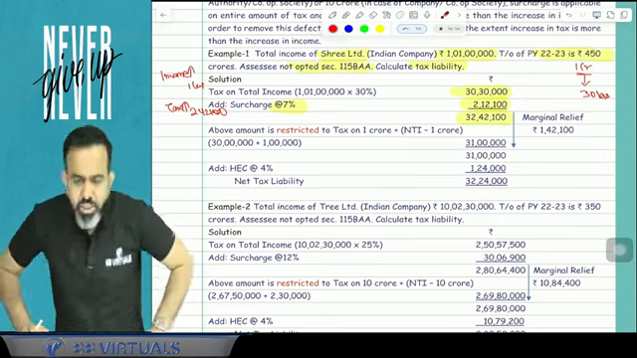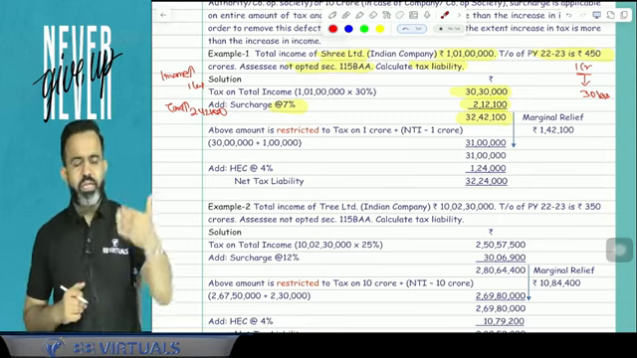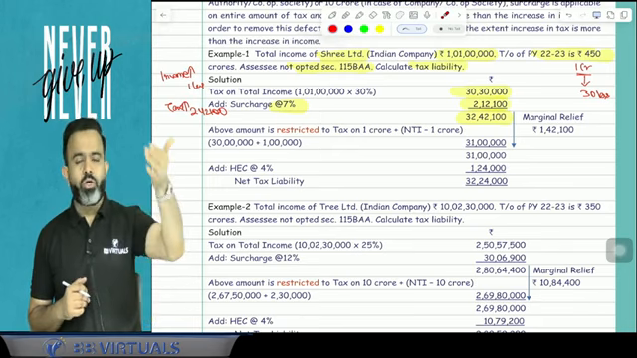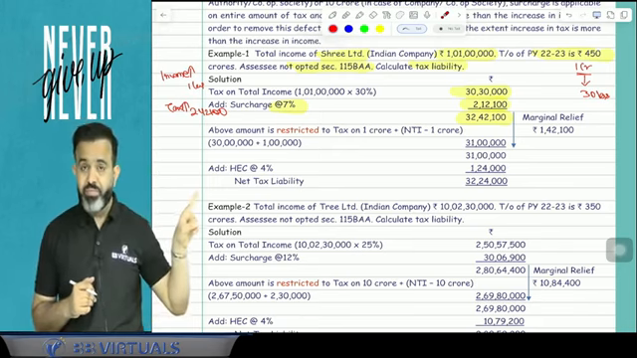Now guys, in the examination, what do you have to do? Whenever your income is a little bit more than 1 crore or 10 crore in case of a company.